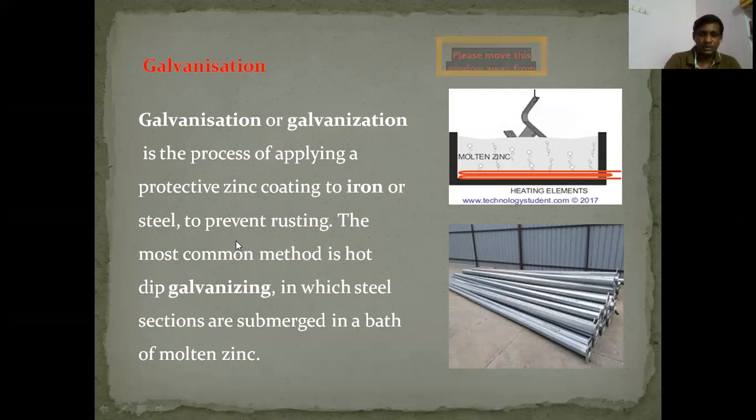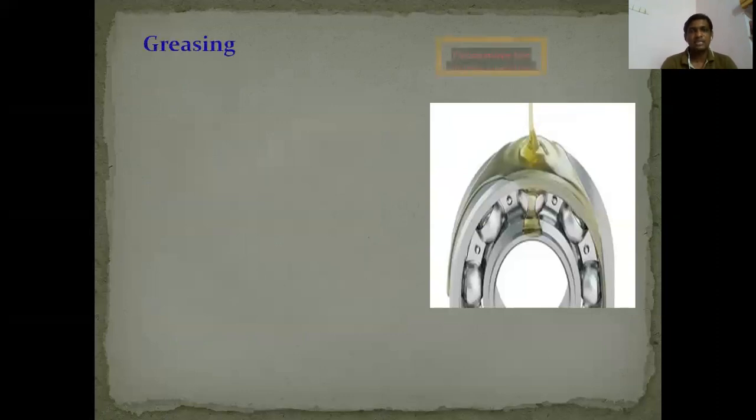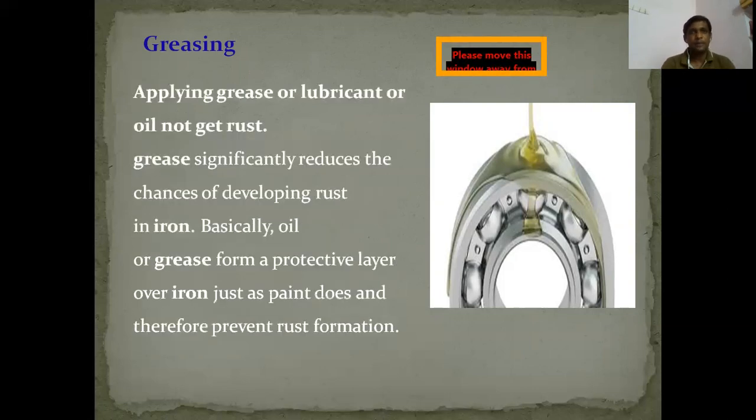This is done under very hot conditions. So next is greasing. Greasing, you already know, is applying oil to become smooth. Even for iron gates, if you apply grease or oil, they won't get rust. Applying grease or lubricant or oil prevents rust. Grease significantly reduces the chance of developing rust in iron. We can take whatever oil we want and apply it. Until the oil is evaporated, you won't get any rust.